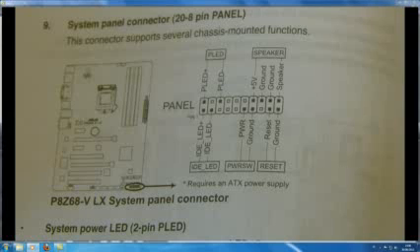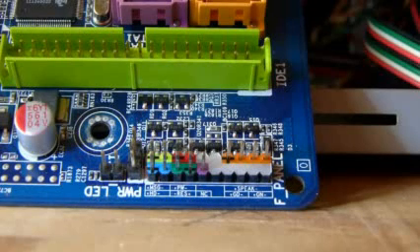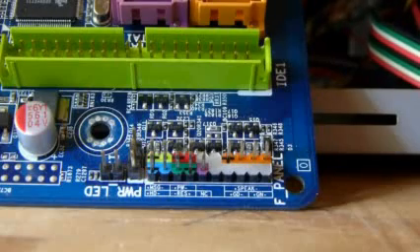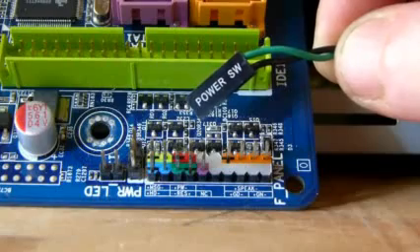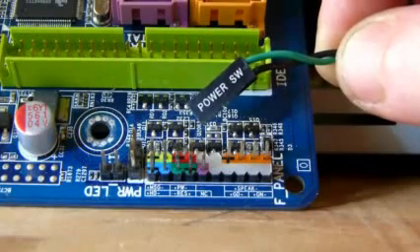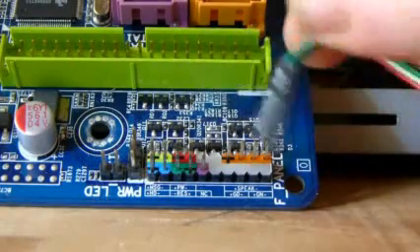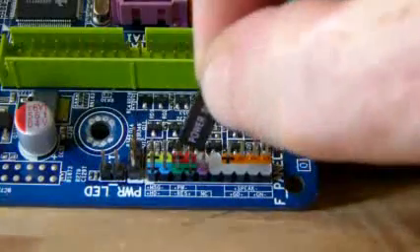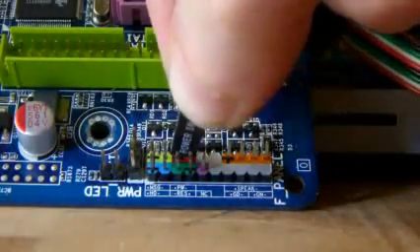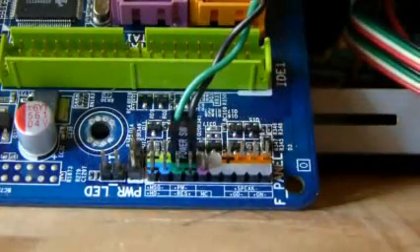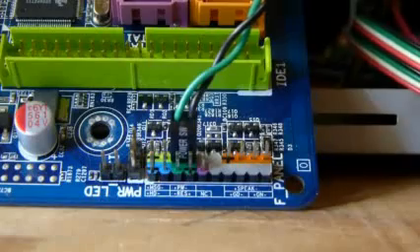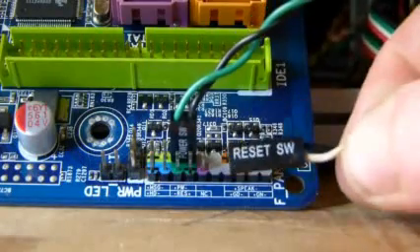Now let's connect some of these front panel cables. On this motherboard they are color coded, and this would be explained in your user guide. And the first one is the power switch on the front of your desktop tower unit. So this is the cable that goes from the power switch that's on the front of your computer, and it is connected to your motherboard via this connection here. So that's how it plugs in there. As explained in the user guide, there's a positive and a negative side, and in this case the green one is the positive. So it goes into the positive side and the negative is the black.